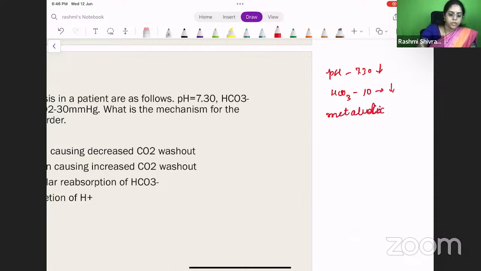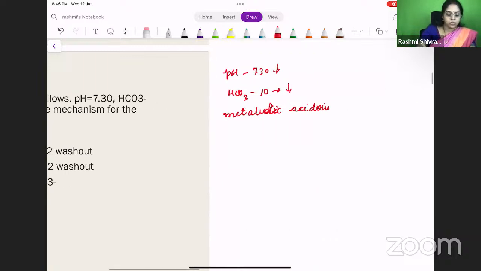Metabolic acidosis, this is the primary disorder. So what happens when there is a metabolic acidosis? The body has to compensate. So how do we find the compensated carbon dioxide? We have a basic formula, which is a shortcut: bicarbonate plus 15. That will be the expected PCO2. So expected PCO2 in this case will be 10 plus 15, which is 25.